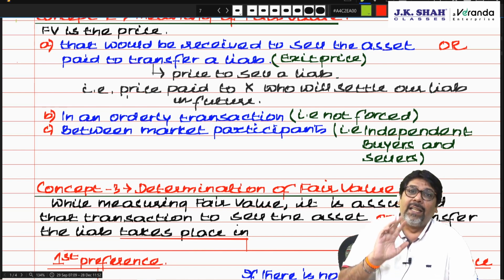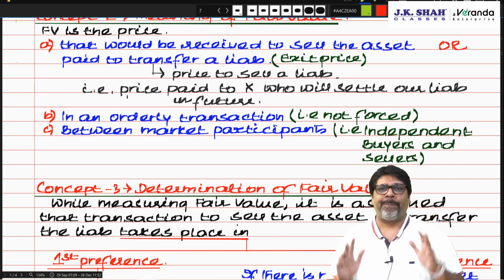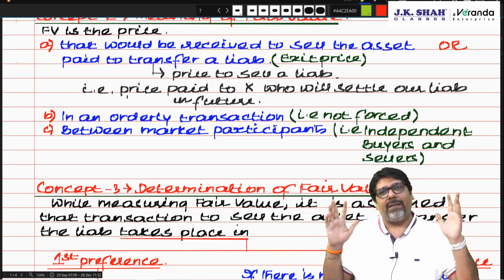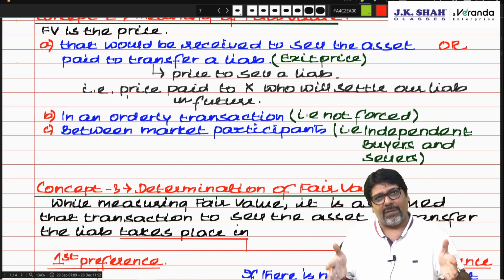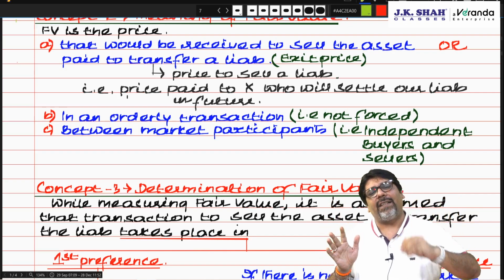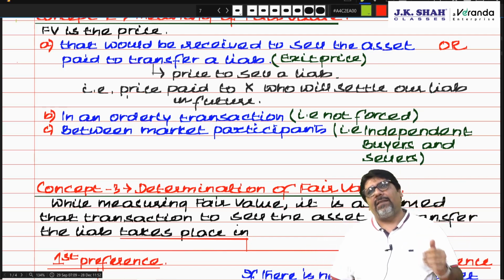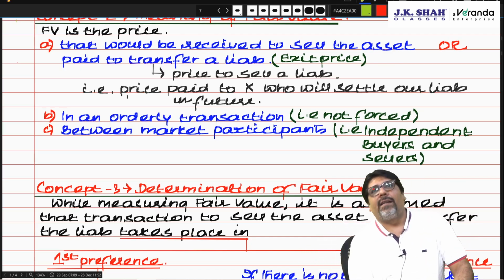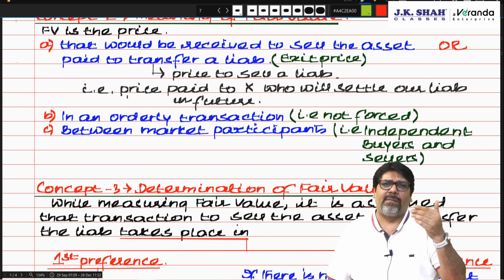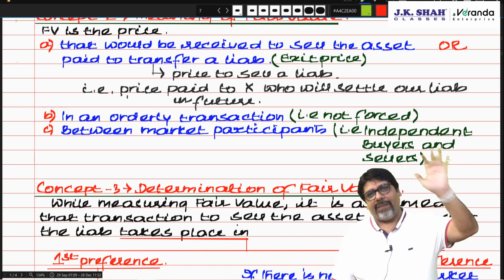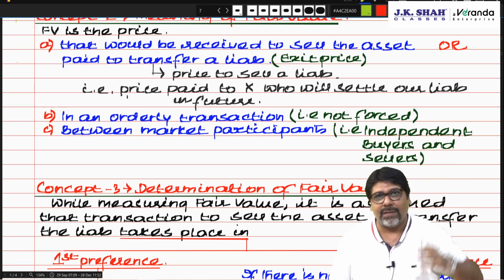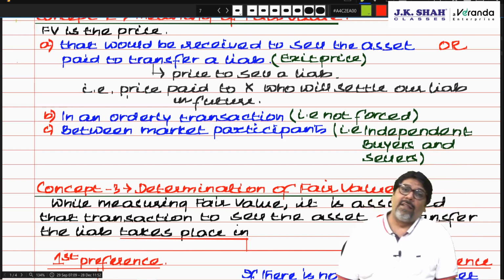Correct? Second example, chartered, I have got a property. That means I am staying in a house. I have invested in a property. Say I am staying in Malleshwaram in Bangalore. Correct? That is say around 20 odd kilometers from Whitefield. In Whitefield, I have another house, which I purchased for investment purpose.